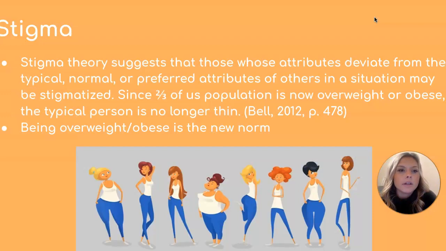All right, and then a term from our chapter, in addition to BMI, is stigma. And page 478 of our textbook states that stigma theory suggests that those whose attributes deviate from the typical, normal, or preferred attributes of others in a situation may be stigmatized. Since 2/3 of the population is now overweight or obese, the typical person is no longer thin. This means that being overweight or obese is becoming the new socially accepted norm.